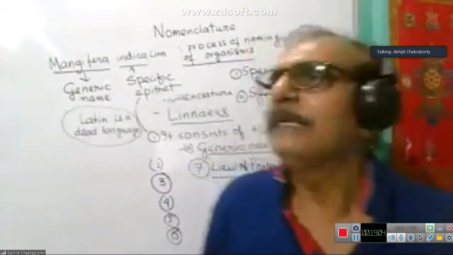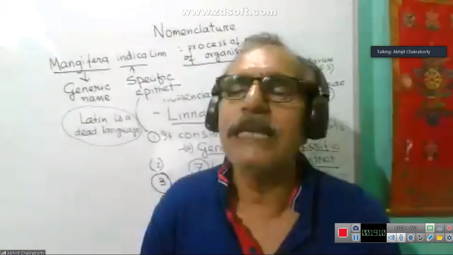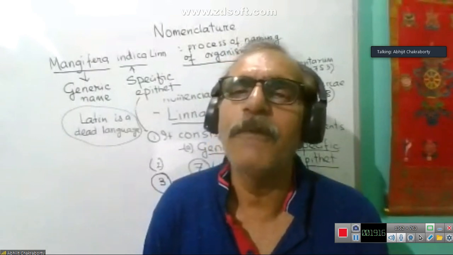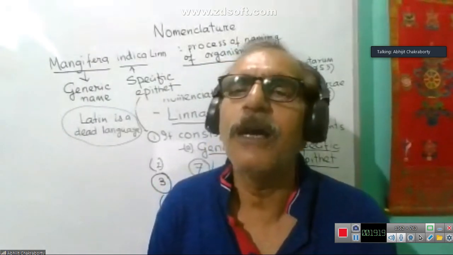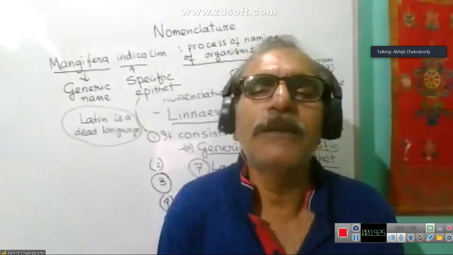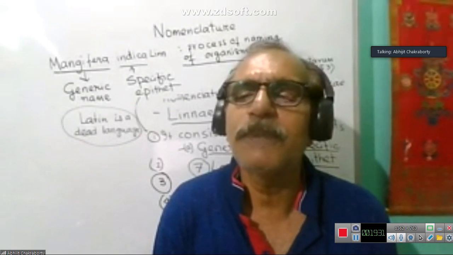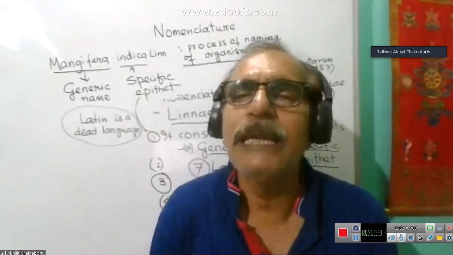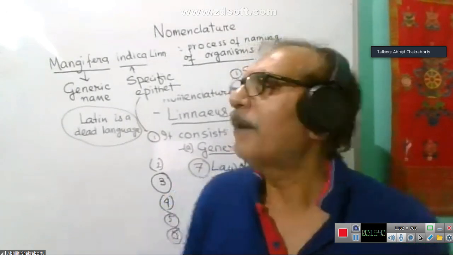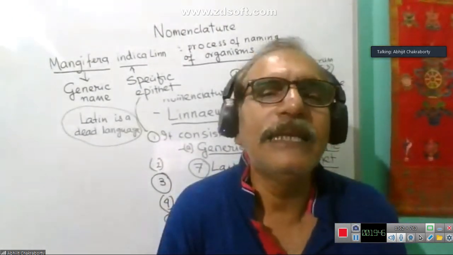Hence it was decided that any plant name given before the publication of Species Plantarum by Linnaeus would be considered invalid.